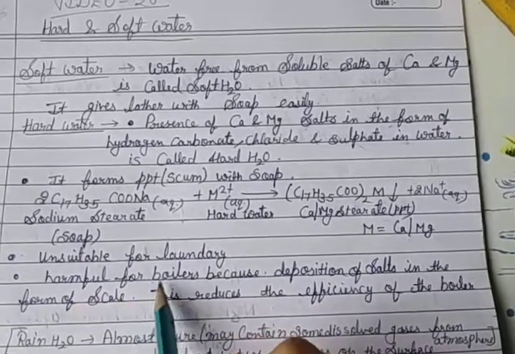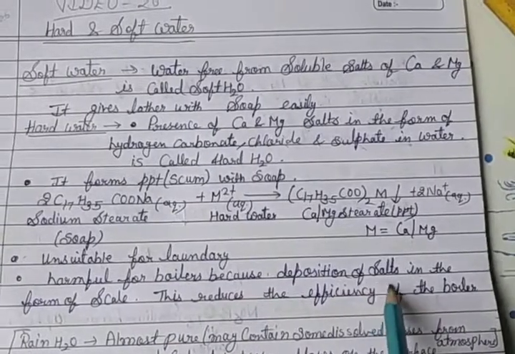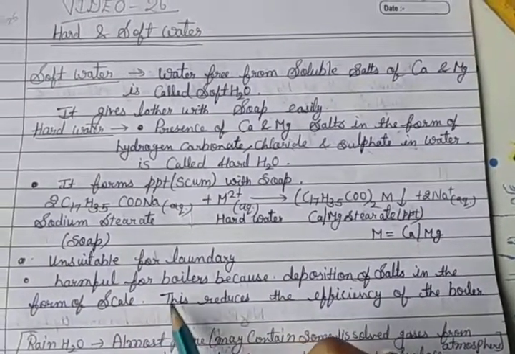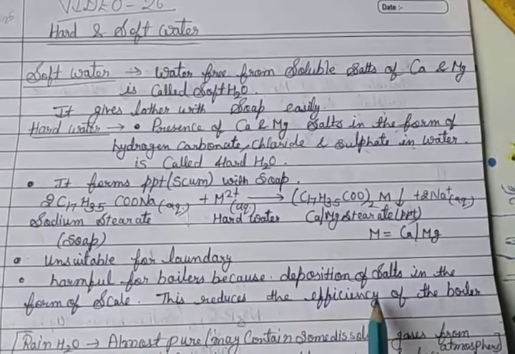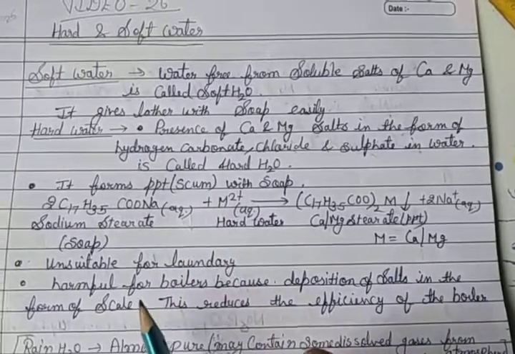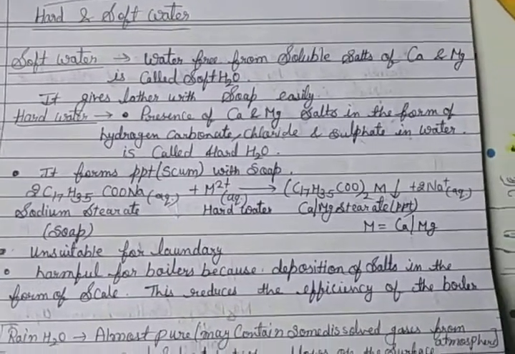It is also harmful for boilers because of the deposition of salt in the form of scale. This reduces the efficiency of the boiler. So it is harmful for boilers.